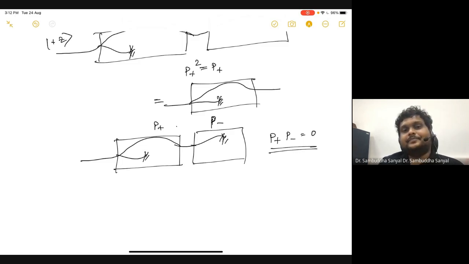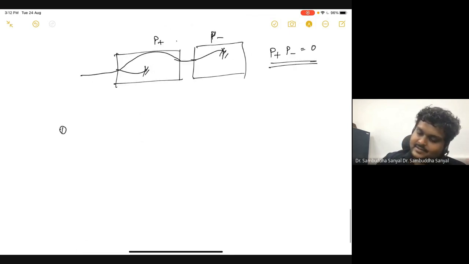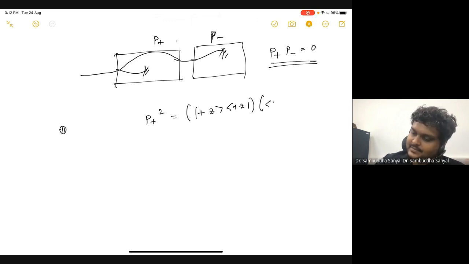Okay. Now let's try to prove it mathematically. P plus square. What is P plus square? So P plus is basically plus z plus z. Okay.